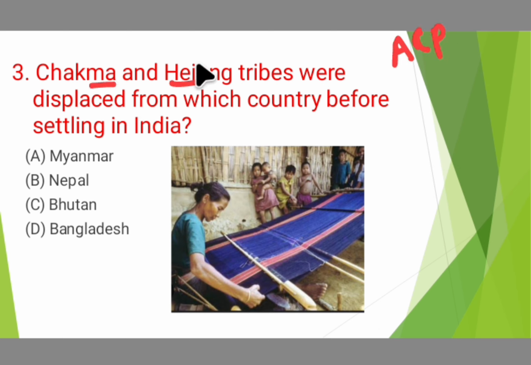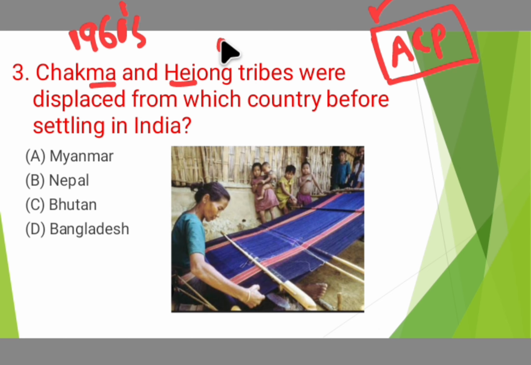Chakma and Hejong tribes were present in the northeastern region, but the majority of these tribes were present in Arunachal Pradesh. Hence, if this question was framed as "Chakma and Hejong tribes were present majorly in which of the following states," the answer is Arunachal Pradesh. These tribes, in the 1960s,